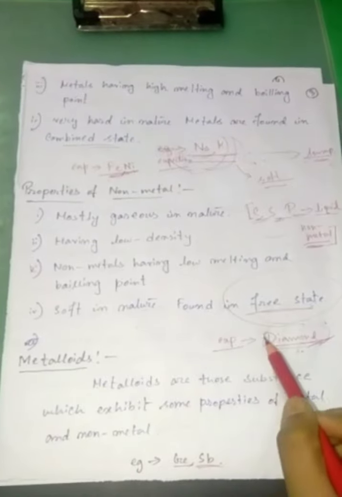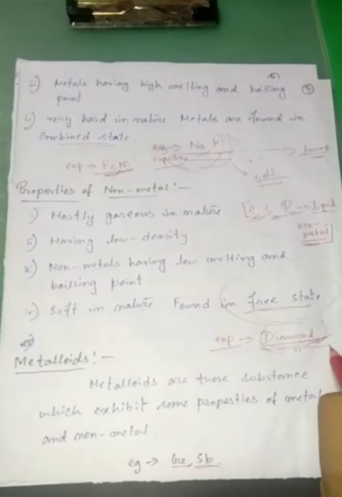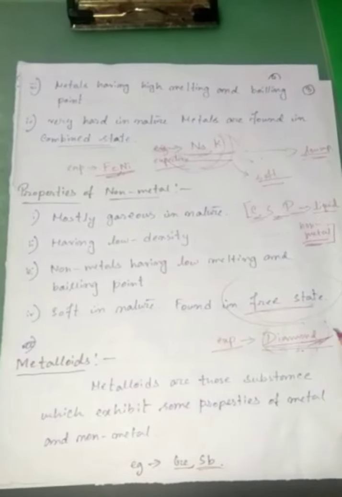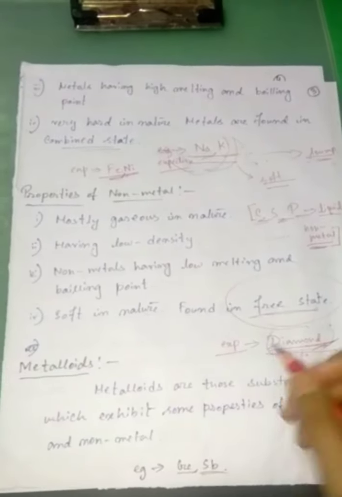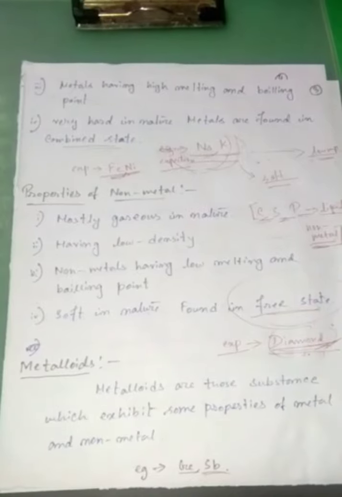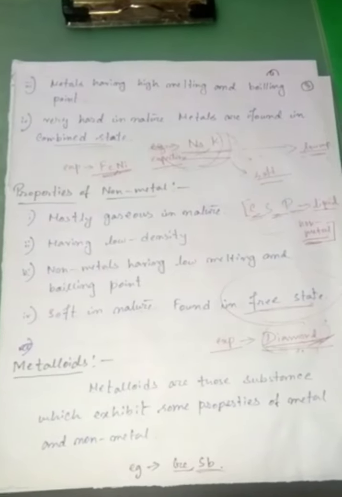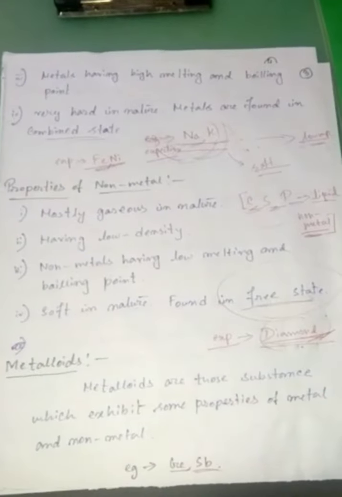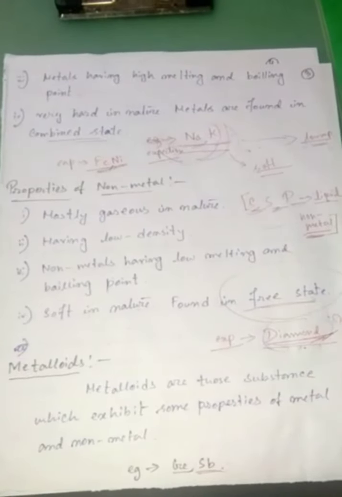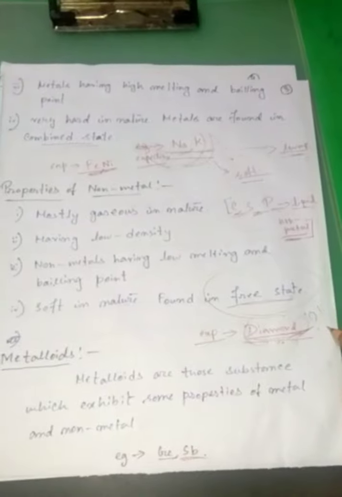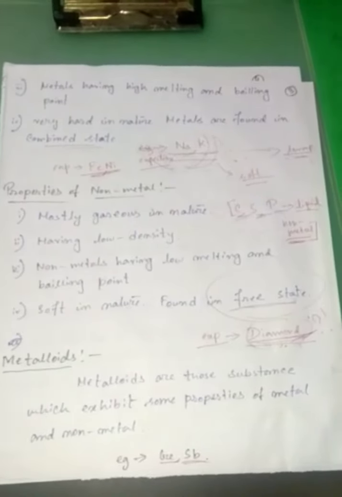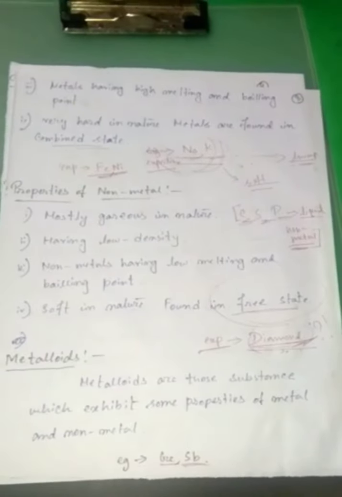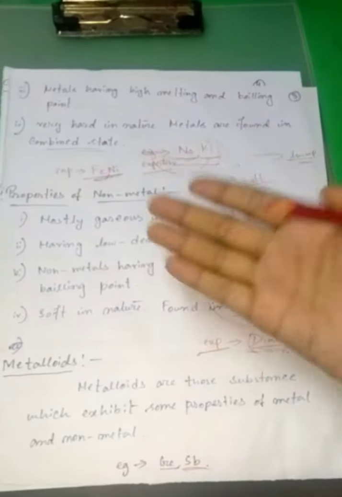See, here is a big exception case, that is diamond. Diamond is considered a non-metal. Since diamond is hard in nature and has a very high melting and boiling point, but still diamond is considered a non-metal. Okay, so these are exception cases. So here are the properties of metals and non-metals.